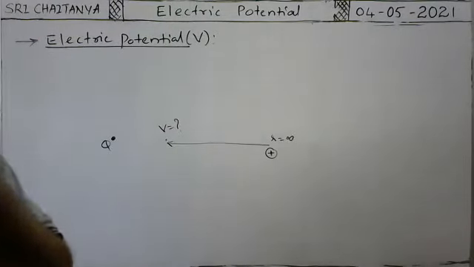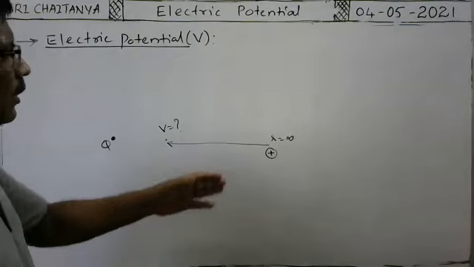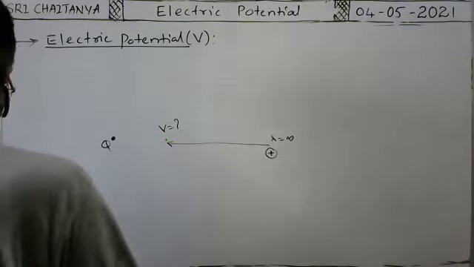Okay, mute yourself. Now we have to derive. First of all, we have to derive what is the external work done in bringing unit positive charge from this infinite distance to a point in an electric field.